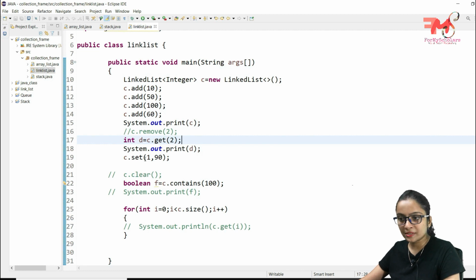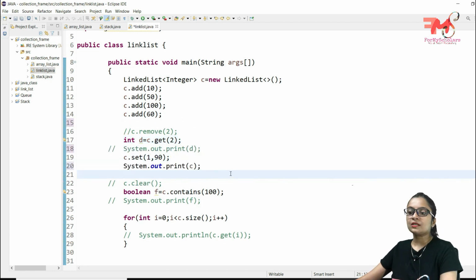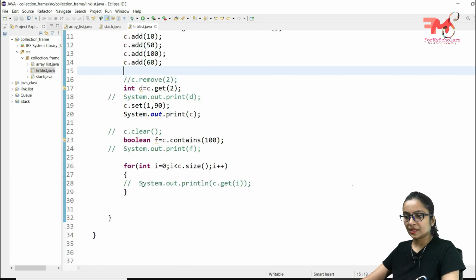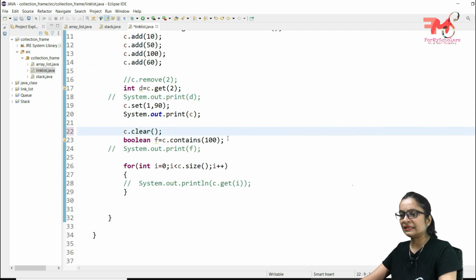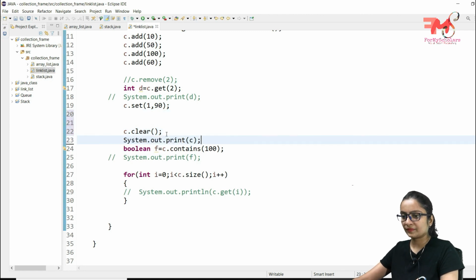Now I want to set the data as 90, or you can say override the data available at first index as 90. What should be printed? It should print 10, 90, 100 and 60. Control F11, 10, 90, 100 and 60. Now let's come to this clear function. The clear function will delete all the data of this linked list.